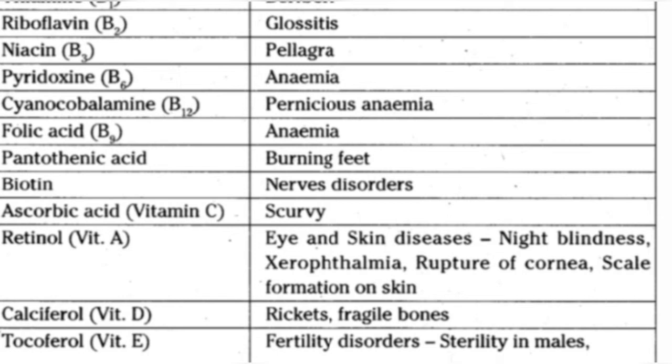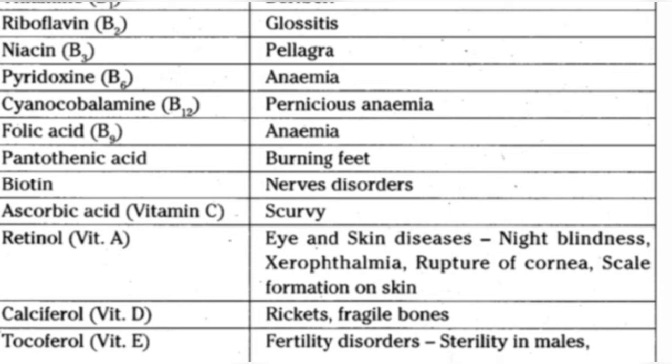Riboflavin or B2, glossitis. Niacin or B3, pellagra. Pyridoxine B6, anemia. Cyanocobalamin or B12, pernicious anemia. Folic acid or B9, anemia. Pantothenic acid, burning feet. Biotin, nerve disorders. Ascorbic acid or vitamin C, scurvy.